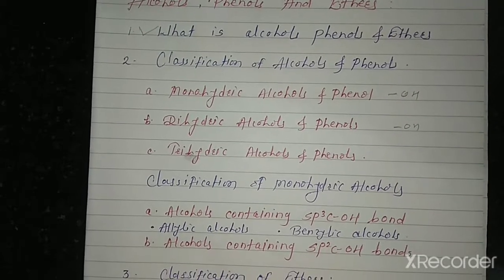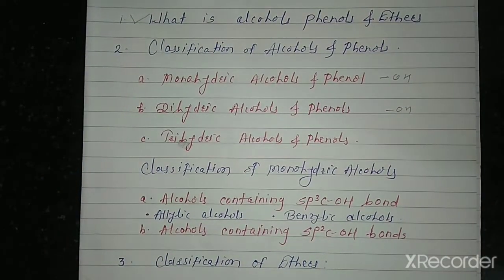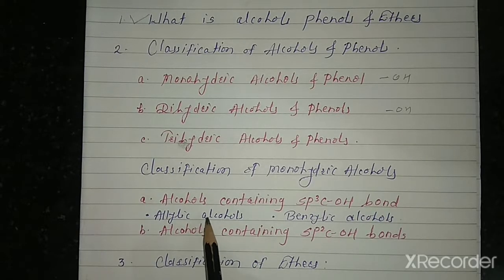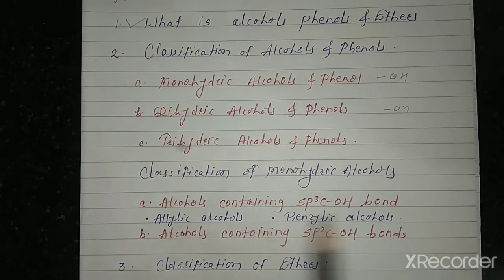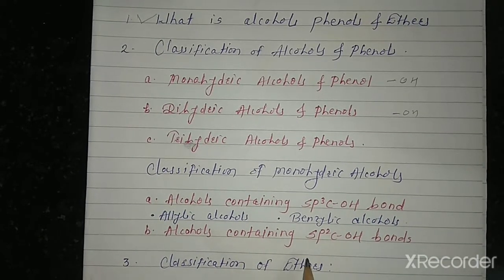Then next point, classification of monohydric alcohols. Monohydric alcohol is also classified into alcohols containing an sp3 C-OH bond, meaning allylic alcohols and benzylic alcohols, and alcohols containing an sp2 C-OH bond.